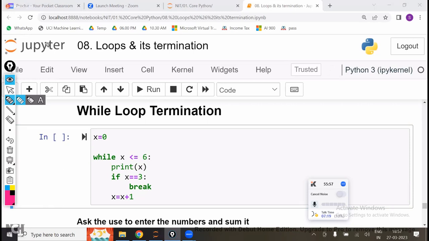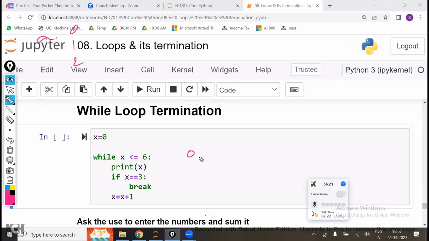Zero, 1, 2. Option A, 0, 1, 2. Yes, 0, 1, 2. Everyone is writing 0, 1, 2. So first it is going to take the 0.